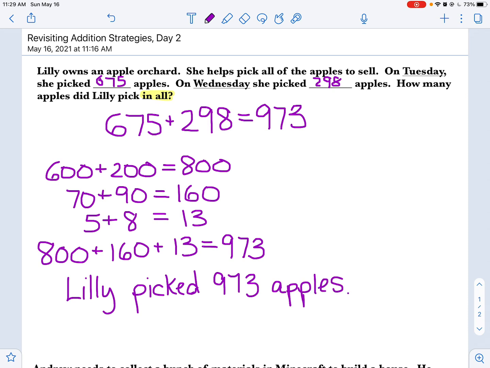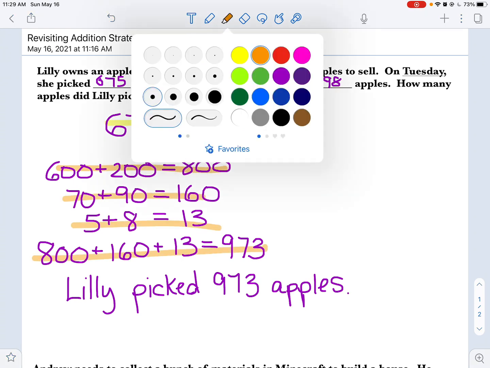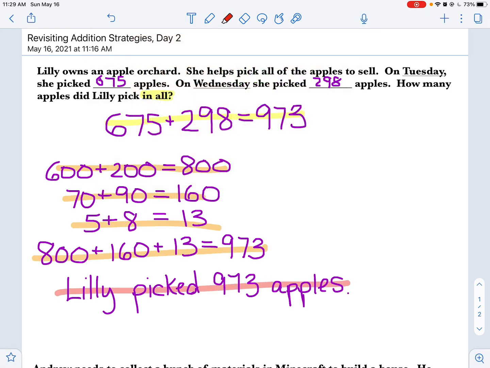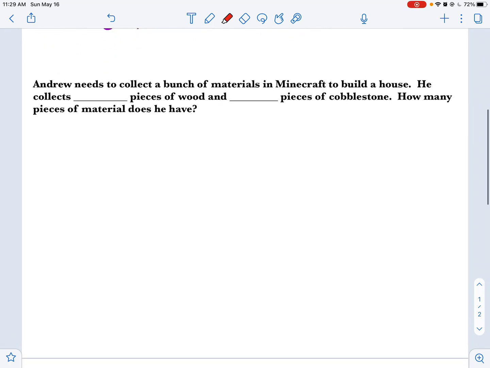So you need to be sure you have all these steps. You need to be sure you have an equation. You need to be sure you show your work. And then you need to be sure that you write a statement. All three pieces must be included in your work. It must be accurate. When you're done, if you are working virtually and you want to call a friend and have them check your work, that would be great. So if you guys want to work together and have each other check your answer, wonderful. Okay? Let's just take a look at one more example.